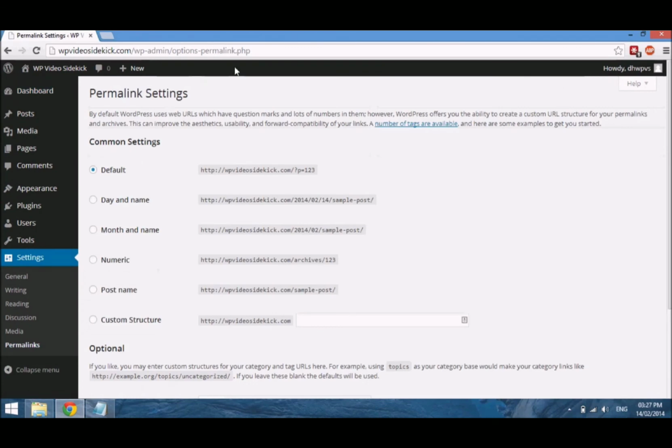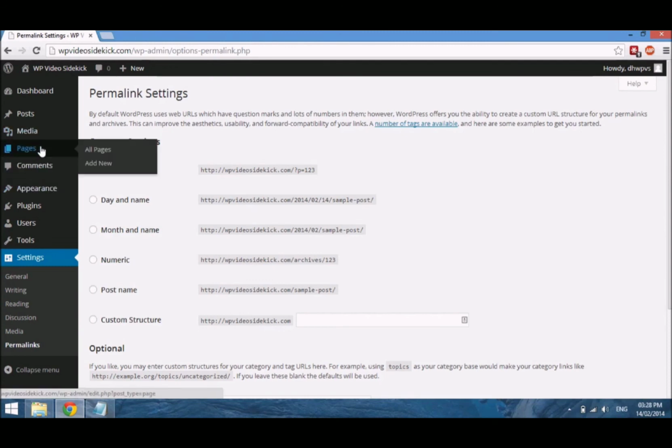Our permalink is basically the URLs that are created when we create content on our site. And by default, WordPress creates a page ID for each post or page that we create. Now, what it does is that it also puts this page ID into the URL structure, and well, this is not good for search engine optimization, and quite frankly it doesn't really make sense to people. It makes a lot of sense to the software, but not much sense to regular people. So let me just show you something real quick.